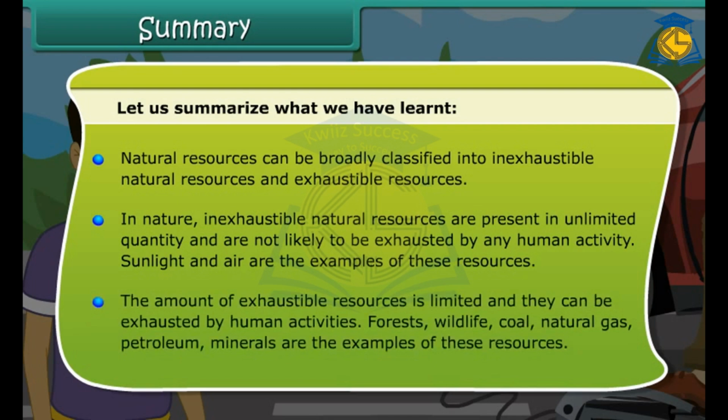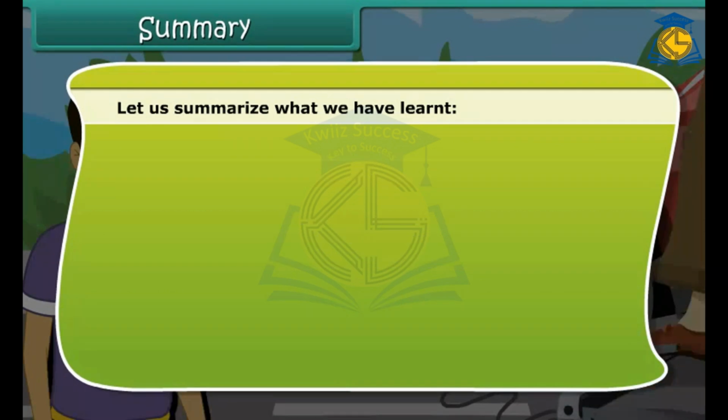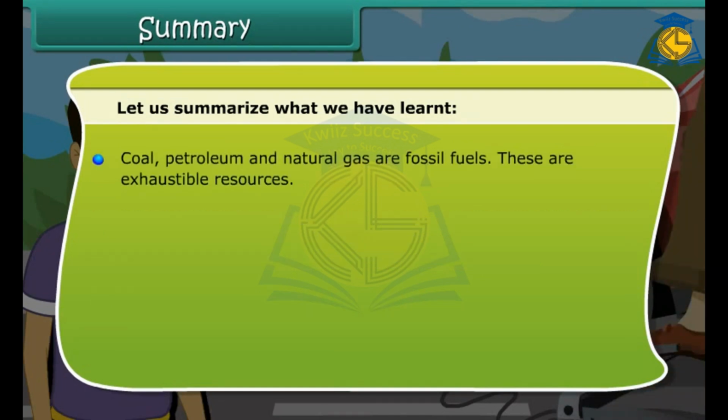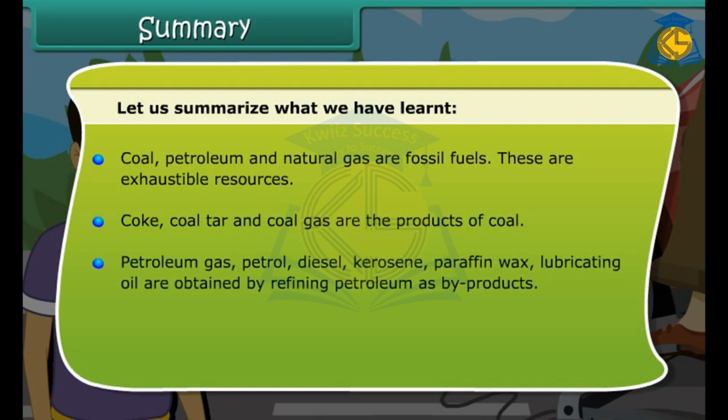The amount of exhaustible resources is limited and they can be exhausted by human activities. Forests, wildlife, coal, natural gas, petroleum, minerals are some examples of these resources. Coal, petroleum, and natural gas are known as fossil fuels. These are exhaustible resources. Coke, coal tar, and coal gas are all products of coal. Petroleum gas, petrol, diesel, kerosene, paraffin wax, lubricating oil are obtained by refining petroleum as byproducts.